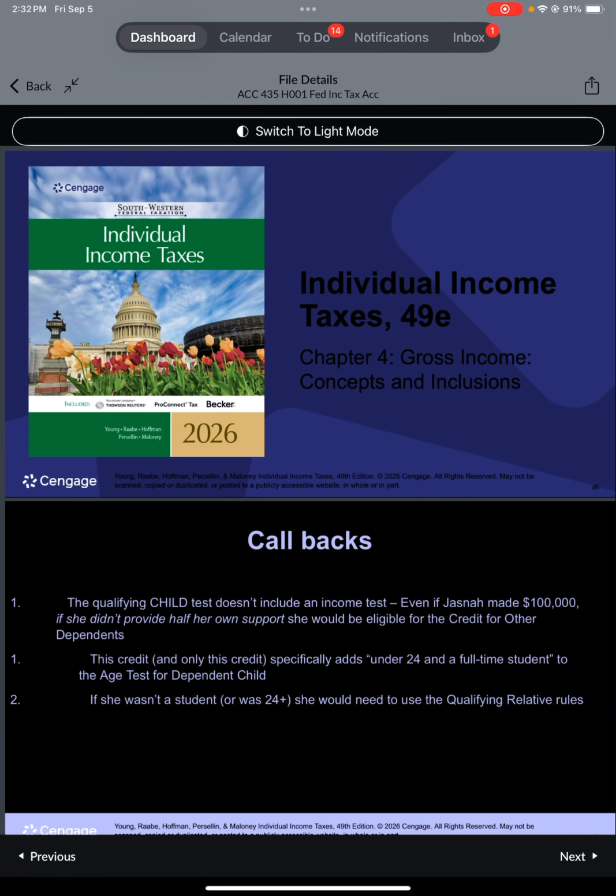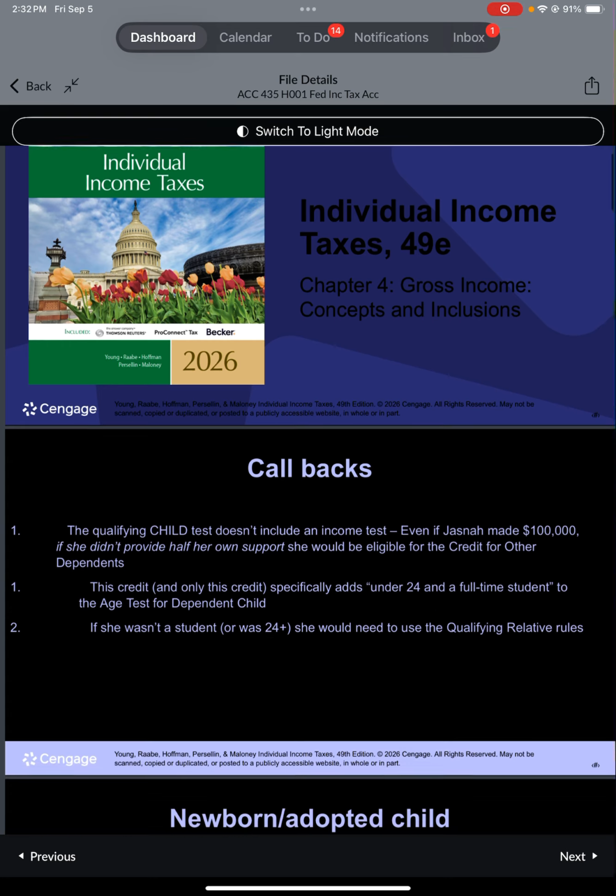Concepts and inclusions retyped and cleaned into a clear outline. Individual income taxes, 49E. Chapter 4, Gross Income, Concepts and Inclusions.